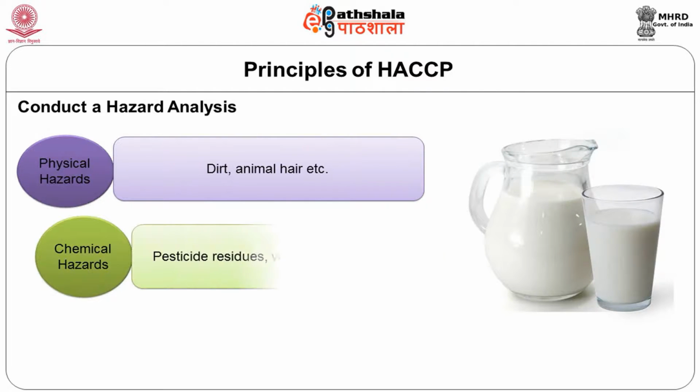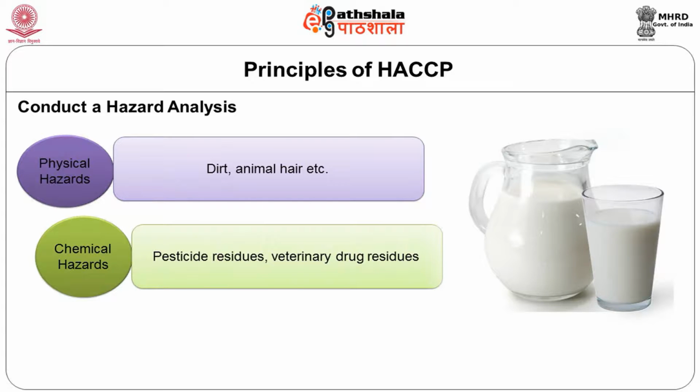Then what are the types of chemical hazard that we can expect in liquid milk? It is the pesticide residues. These pesticide residues can come through the fodder that these animals are consuming, or, if they are very near to an agriculture field, they can also come into the milk from the environment.